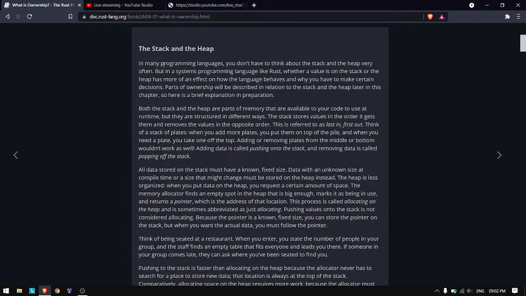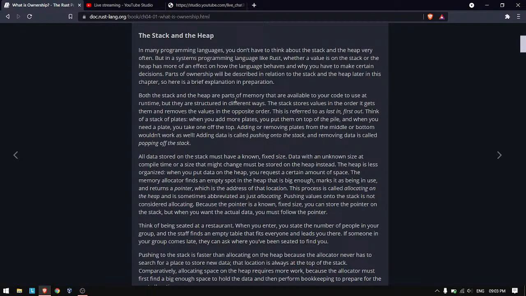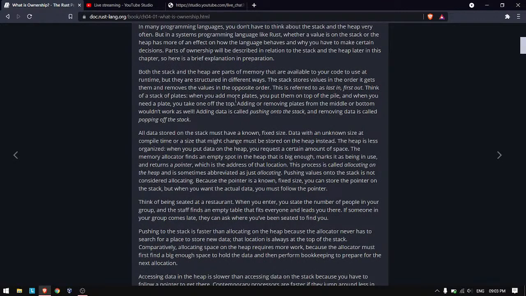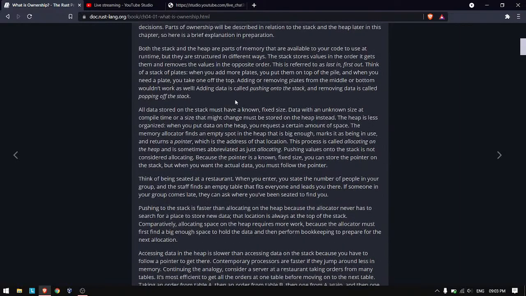If you have used a language like Python, you don't usually deal with the stack and heap, or you don't usually care about them. But if you use a systems-level language like C or Rust, then you have definitely worried about the stack and heap, and they actually matter to how our program executes. They are both parts of memory, but the stack is last in, first out. In short, I am not going to explain all these details. You can of course take a look at them and read them. But basically, in the context in which we need it,